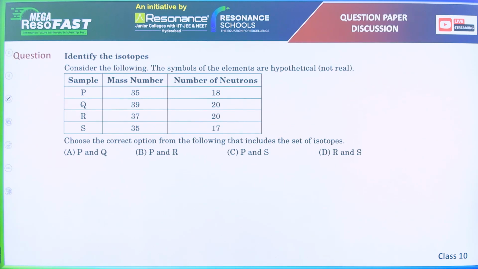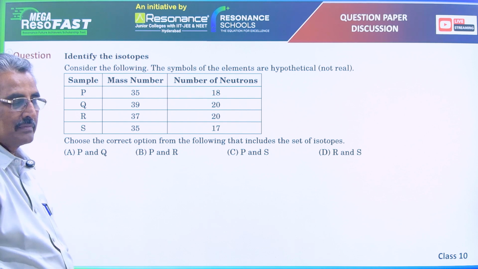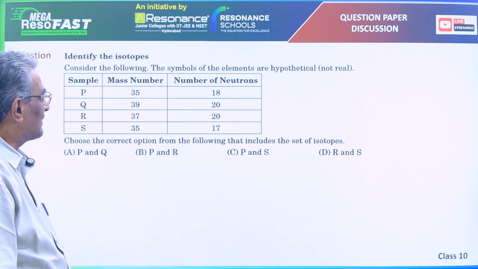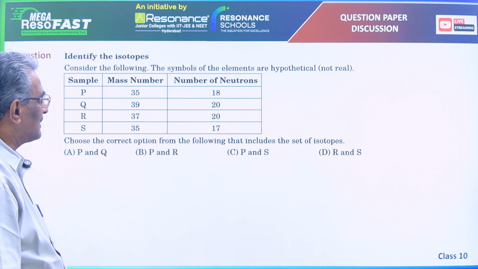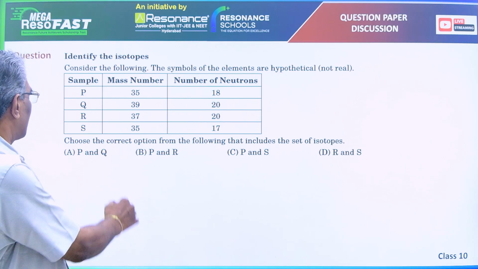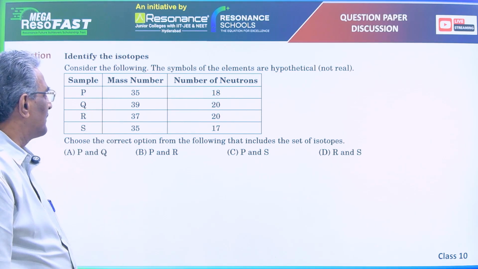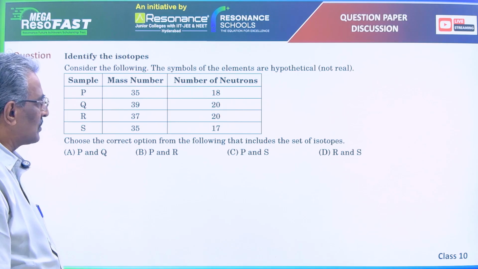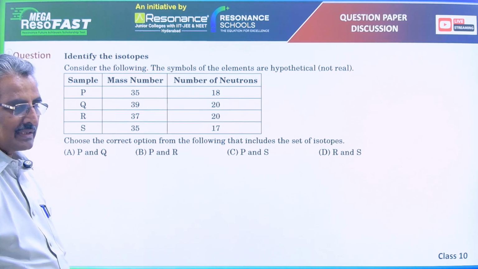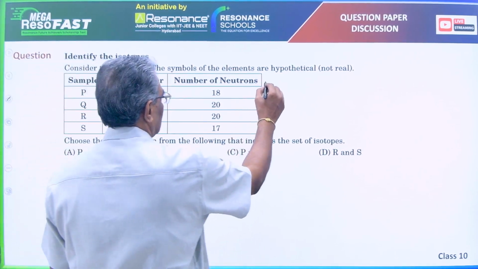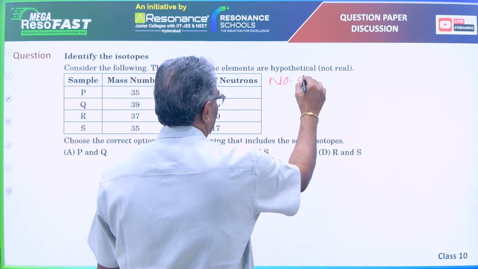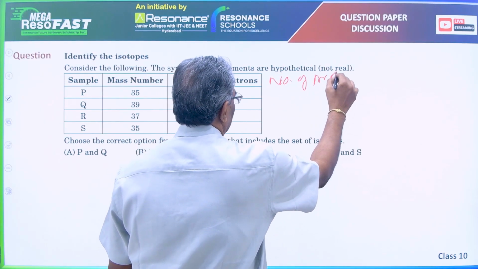Next question. Consider the following. The symbols of the elements are hypothetical, not real. They are named as P, Q, R, S. Mass numbers and the number of neutrons are given. Let us find the number of protons. Let us make another column, number of protons.